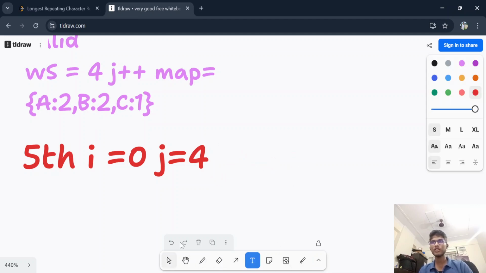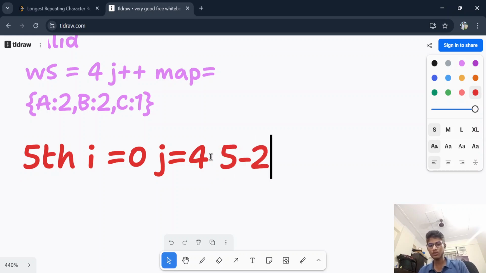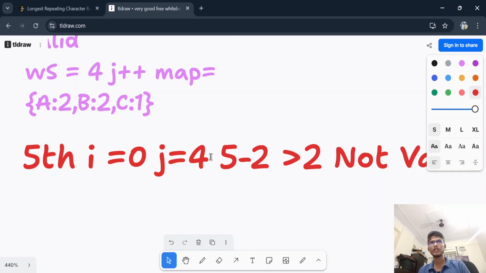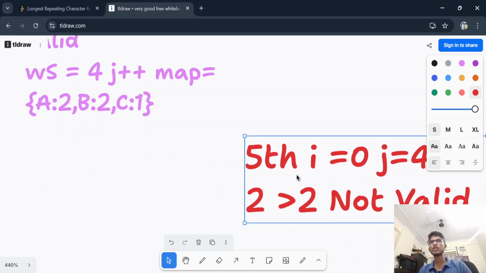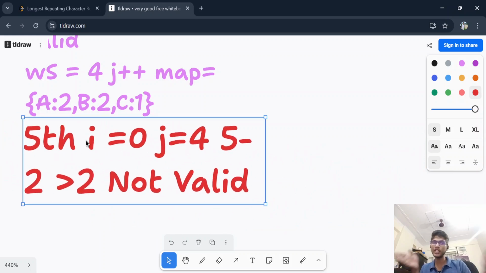So I'm writing it here. Window valid or not? 5 minus 2 is not less than 2. It is greater than 2. So the window is not valid. Yes, the window is not valid. Then what shall I do? If the window is not valid, just shrink your window. Right now you are increasing your window like this. J is increasing, J is increasing. Now shrink your window if the window is not valid.